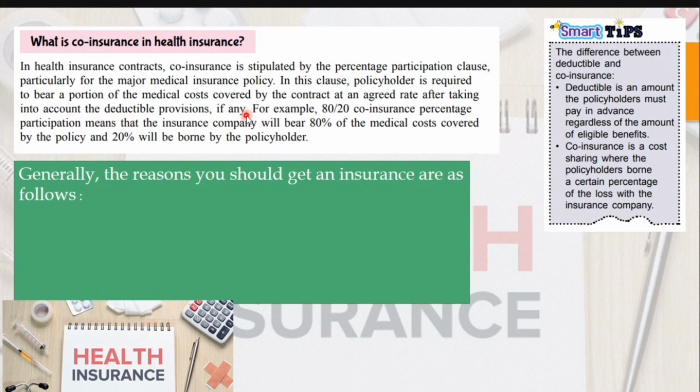For example, 80/20 co-insurance percentage participation means that the insurance company will bear 80% of the medical costs covered by the policy and the 20% will be borne by the policyholder.